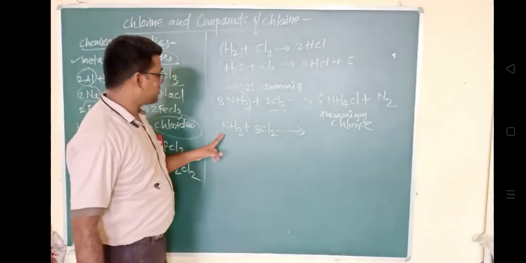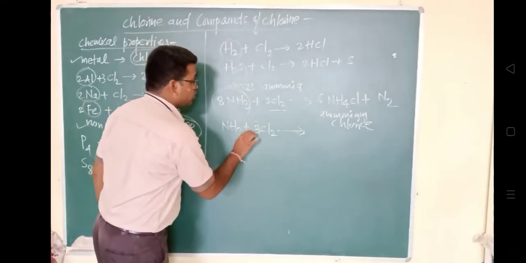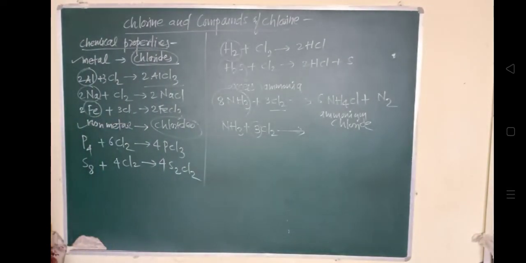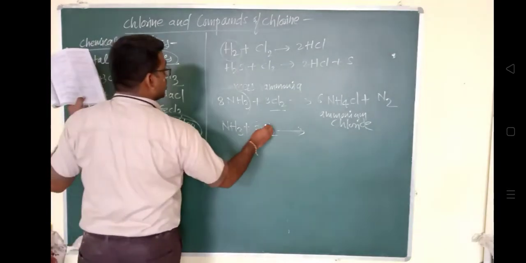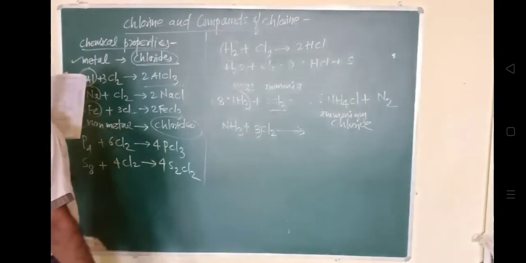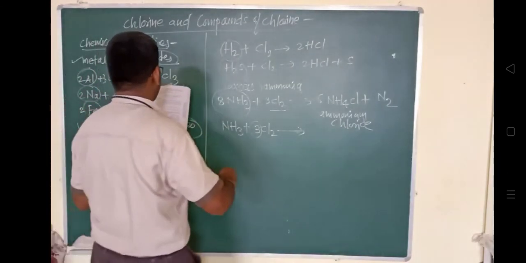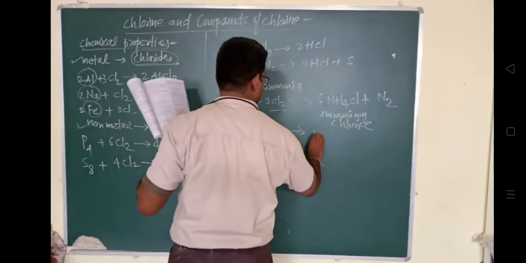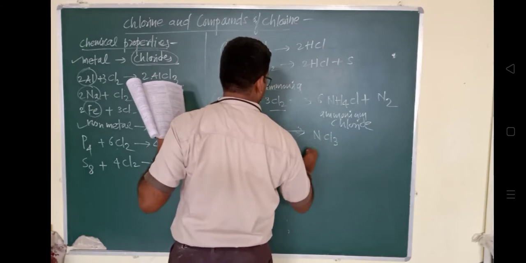So whenever the excess chlorine is present, it is giving rise to one important compound that is called nitrogen trichloride, NCl3.